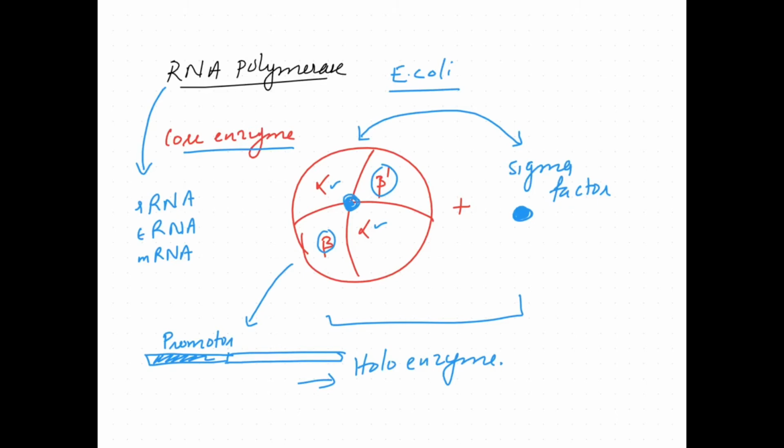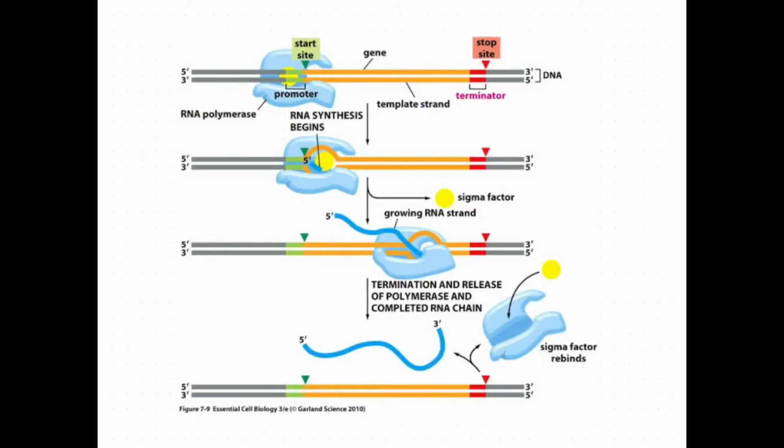Then the RNA synthesis begins. Look at this picture: we can see RNA polymerase, and this is the sigma factor. They recognize the promoter region, and then the transcription starts.